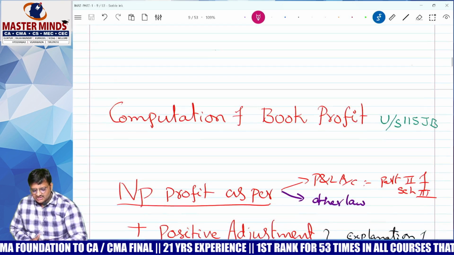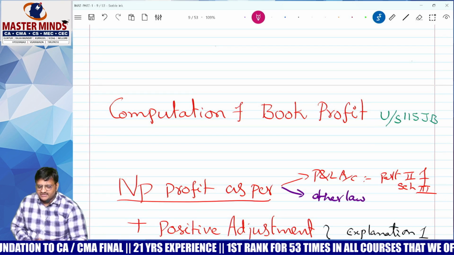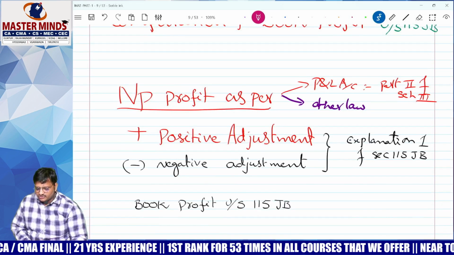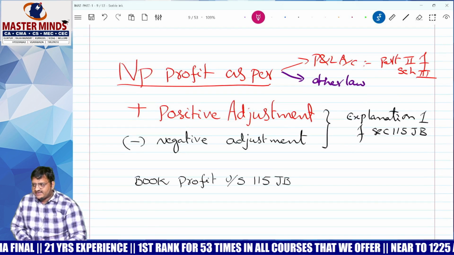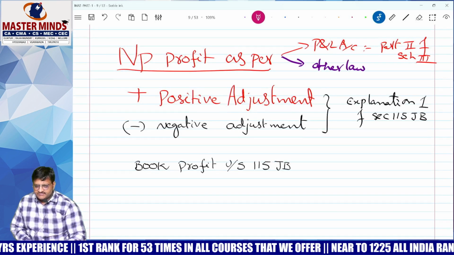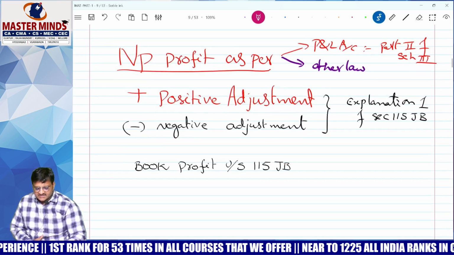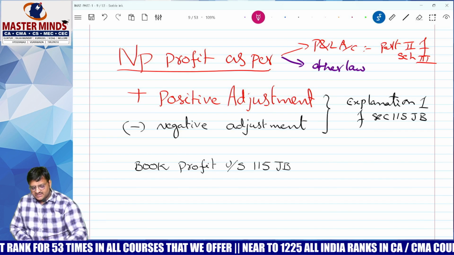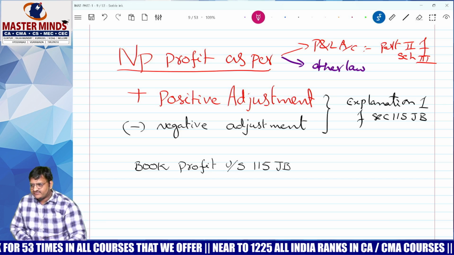Okay. Chalo. Computation of book profit. Tell me how to do. Net profit as per profit and loss account prepared as per part 2 of schedule number 3 or any other law for the time being in force, plus positive adjustments and minus negative adjustments as specified in explanation 1 of section 115JB. After that, you will get book profit under section 115JB.